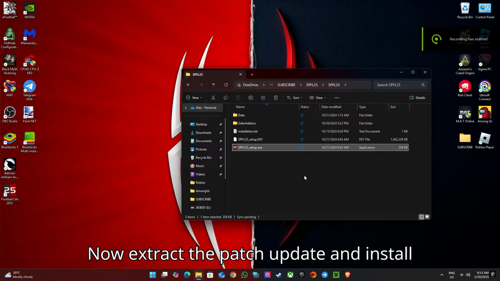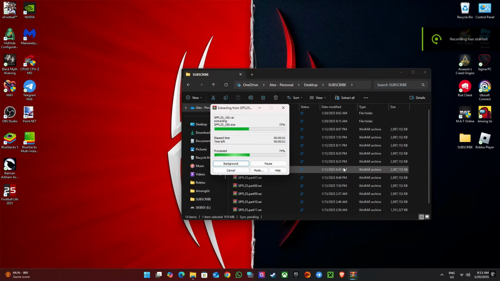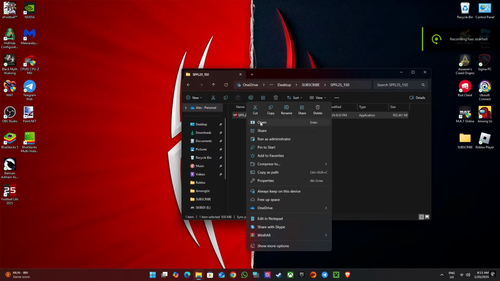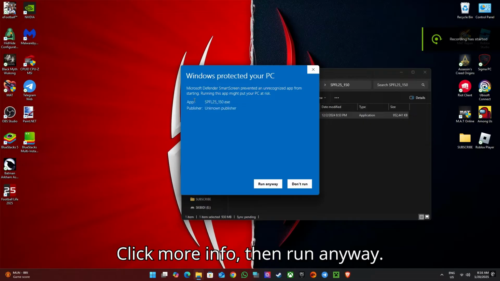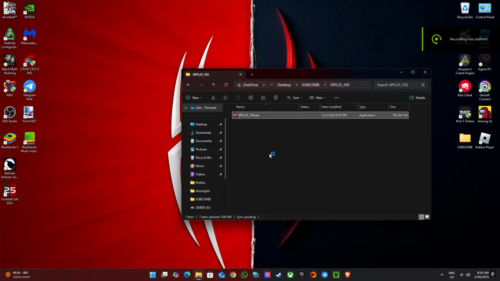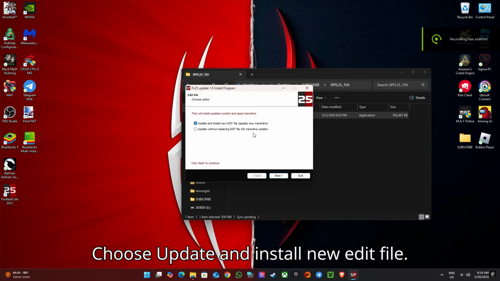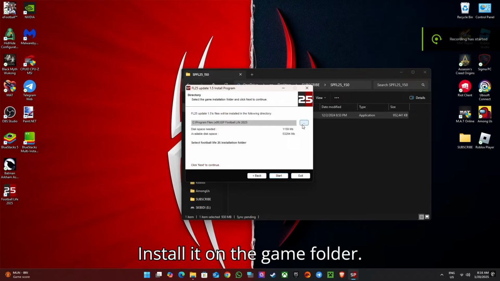Now extract the patch update and install it. Click More Info, then Run Anyway. Choose Update and install New Edit file. Install it on the game folder.